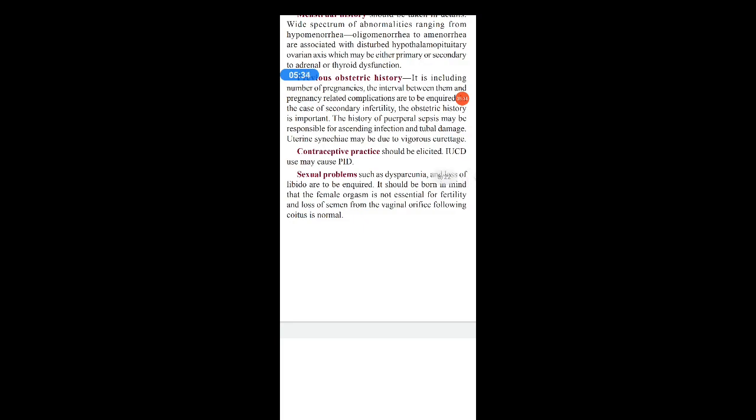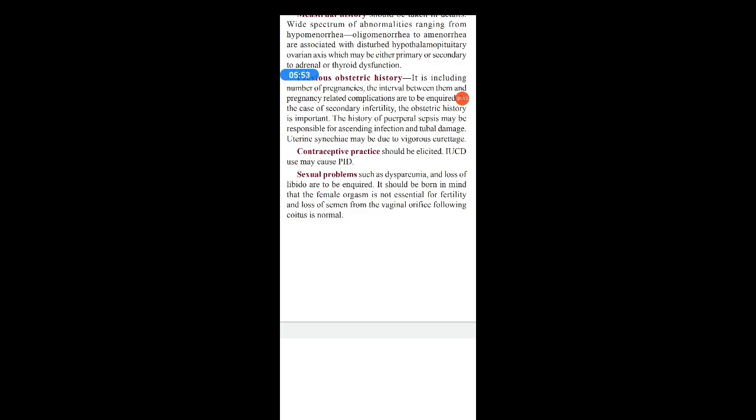Then contraceptive practice should be elicited. IUCD may cause PID, so ask whether she has used any contraceptive before. Other contraceptives may not hinder fertility, but one contraceptive does, which is IUCD, the intrauterine contraceptive device, especially copper devices, copper T, etc.